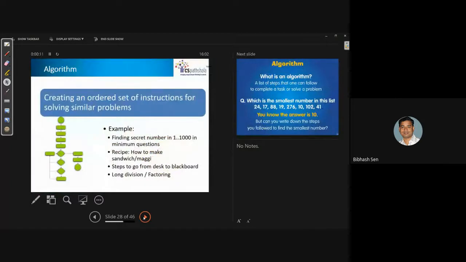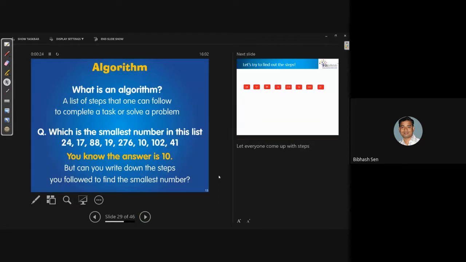See, this is given: creating an ordered set of instructions for solving a similar problem. So an ordered set of instructions for solving a similar problem, that is the main target here. We have to find a list of steps, or step by step, that one can follow to complete a task or solve a problem. So a question is given to all of you: which is the smallest number in this list? You have to find out. You know the answer is 10. Can you tell me how you found the value 10?